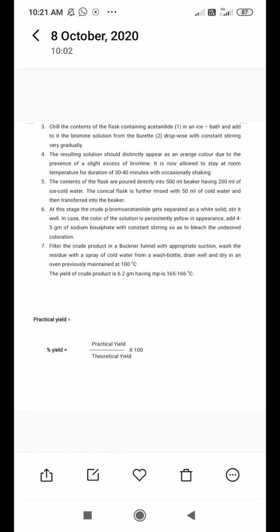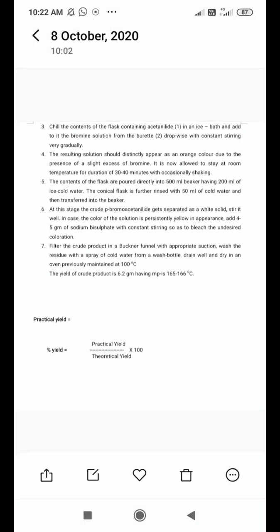Next, what is the third step? Chill the content of the flask containing acetanilide in an ice bath and add to it the bromine solution from the burette drop-wise with constant stirring very gradually. Then you have to chill the content of your flask first, in which you have taken the acetanilide.